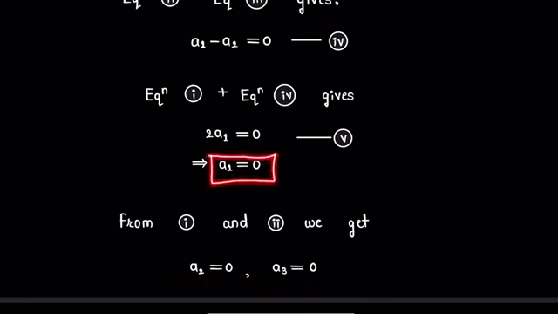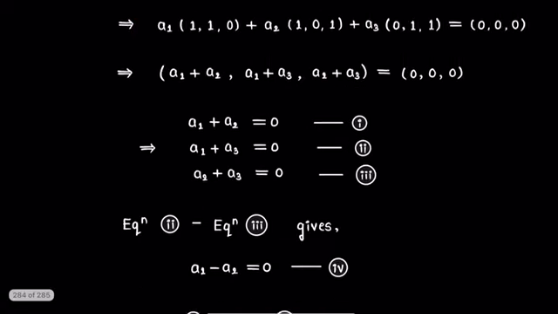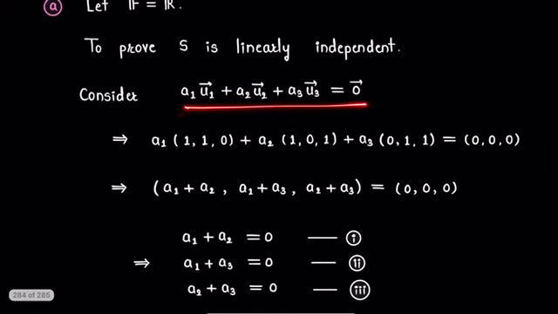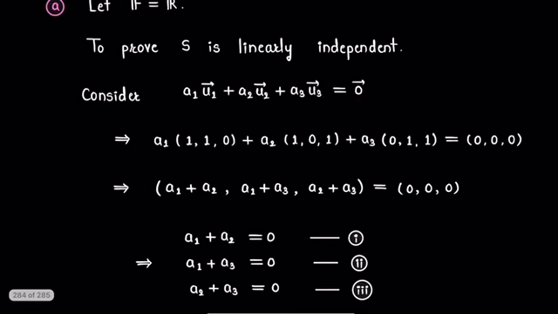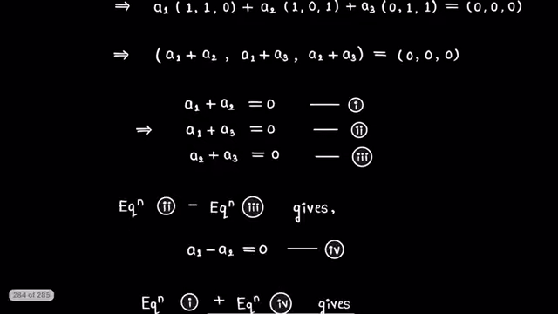So all these three scalars a1, a2 and a3 come out to be 0. So this representation of 0 vector will be a trivial representation in terms of vectors of set S, and therefore set S is linearly independent.